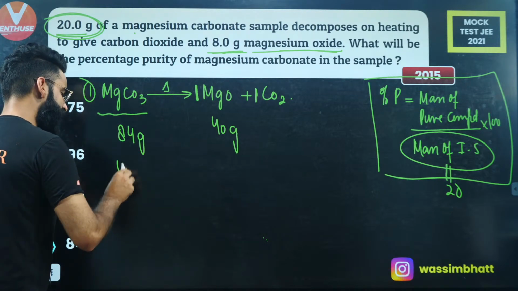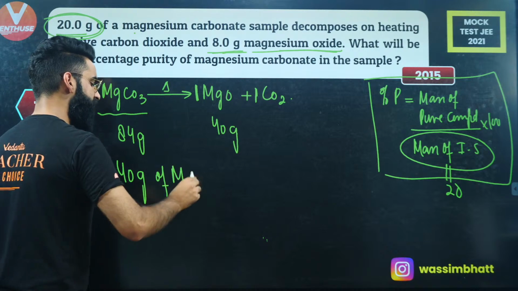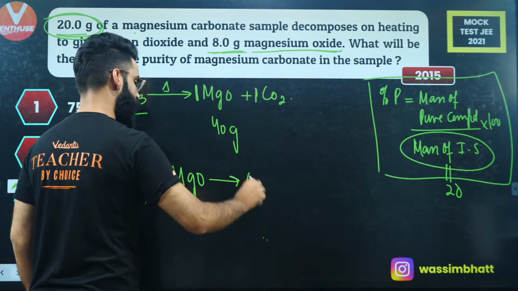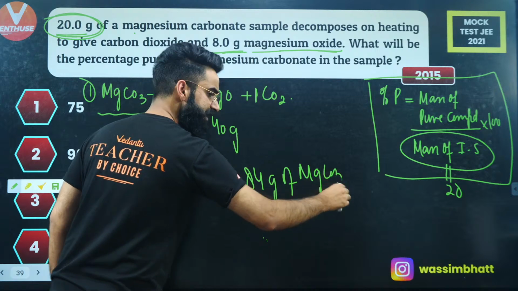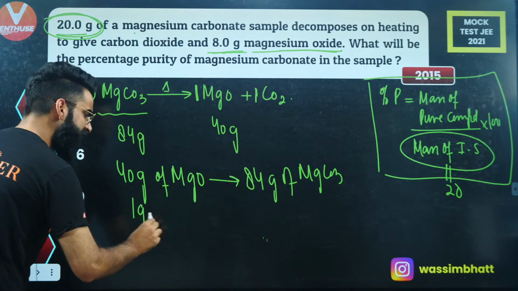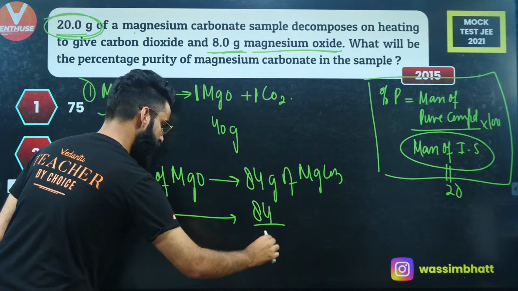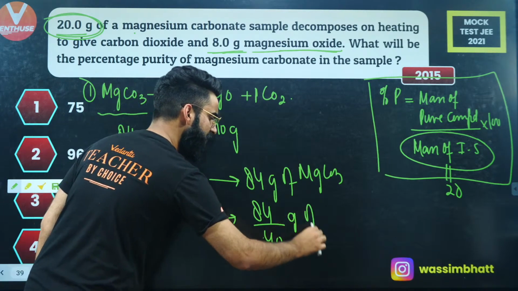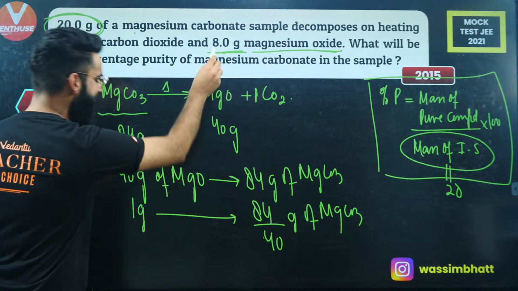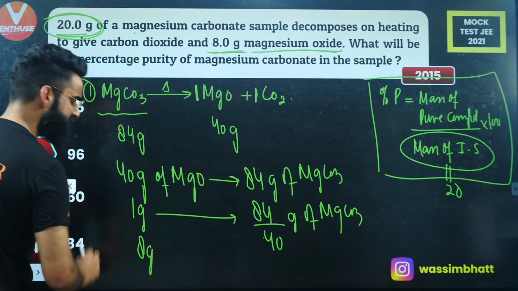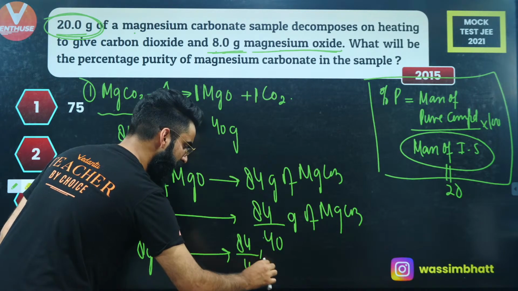Can I say from the stoichiometry of the reaction, you got to know 40 grams of magnesium oxide is produced from 84 grams of magnesium carbonate? Yes. So can I say 1 gram of magnesium oxide would have got produced from 84 divided by 40 grams of magnesium carbonate? Yes. So can I simply say 8 grams of magnesium oxide would have got produced from 84 divided by 40 multiplied by 8.